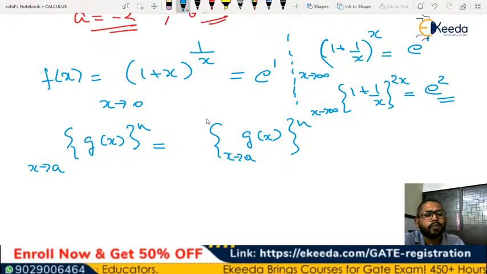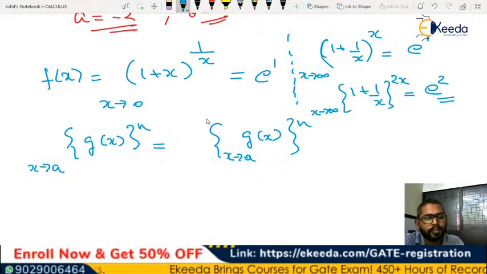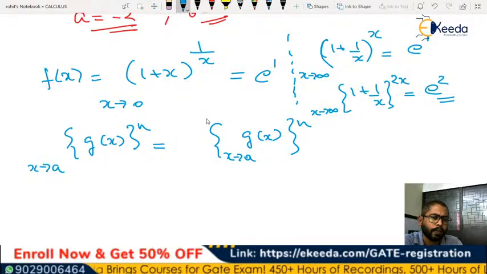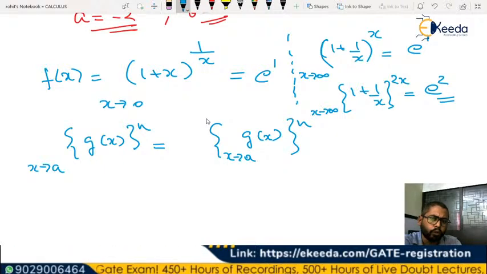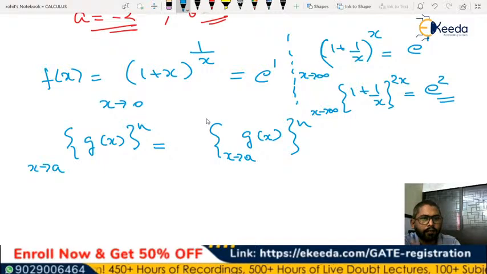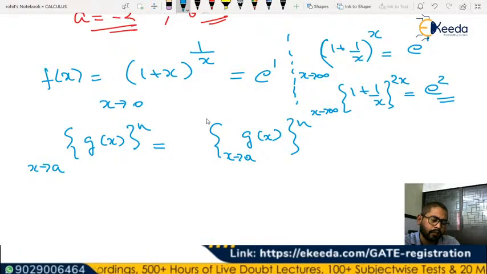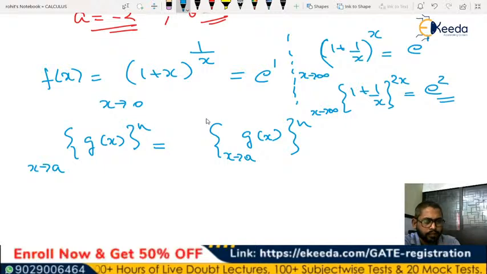In the next class we'll try to move into the next topic, which is maxima, minima, mean value theorem, Taylor series and Fourier series, and other topics, right? Maybe it will take one or two more classes, and then we'll be switching to vector calculus. I'm sure many of us are waiting for vector calculus also, so we'll be doing it too.